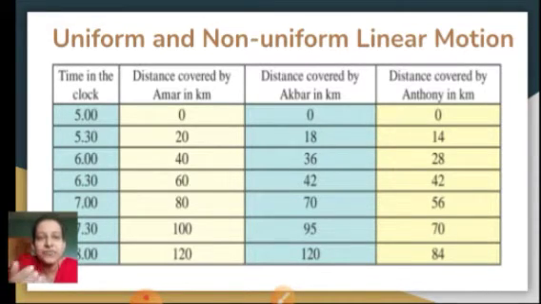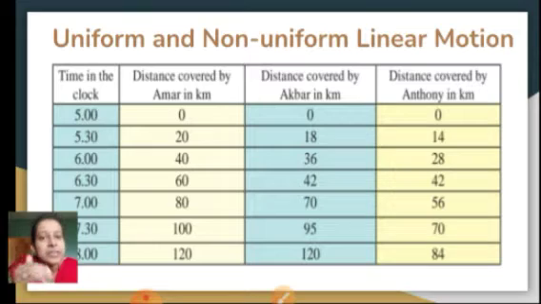So Amar's distance, if you see, at 5 o'clock it was at rest. Since it is 0 kilometers, that means the car was at rest at 5 o'clock. Within half an hour it has travelled around 20 kilometers. Then next half an hour he has travelled 40 kilometers.